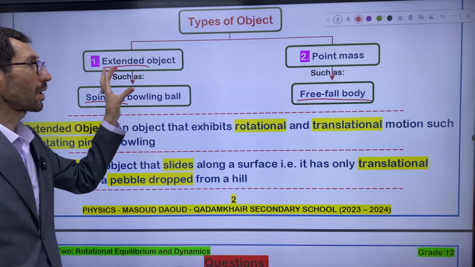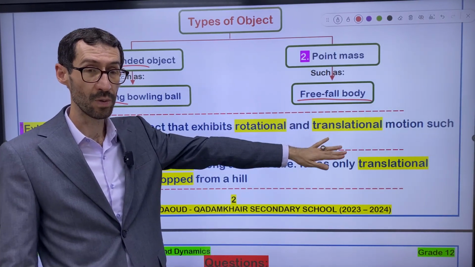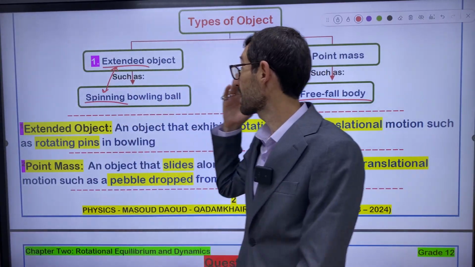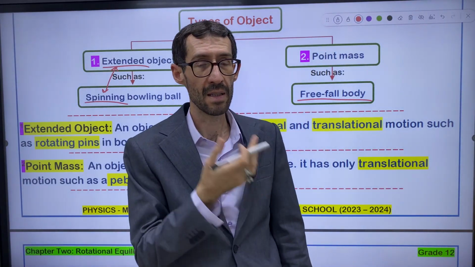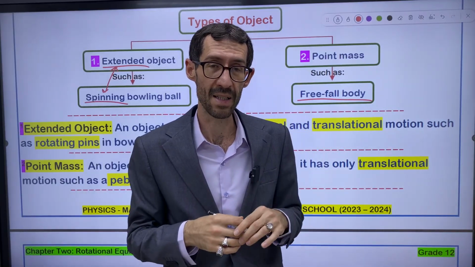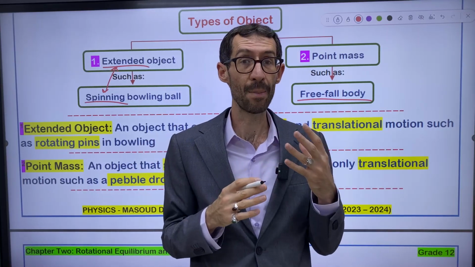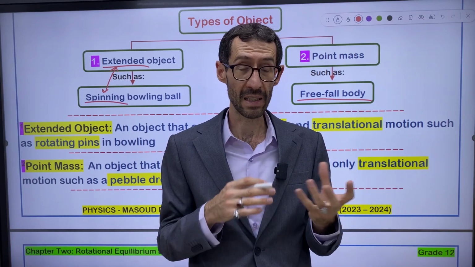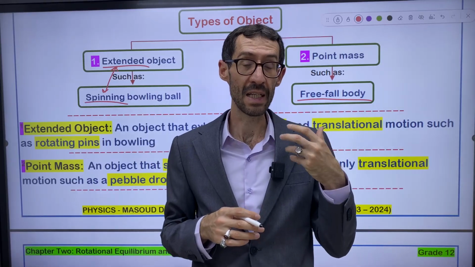So in general, before I read the definition for you, by means of this example, I got some information about extended object and point mass. Extended object means the object that rotates about a certain axis, like a spinning bowling ball. Let's say Earth rotates about itself.